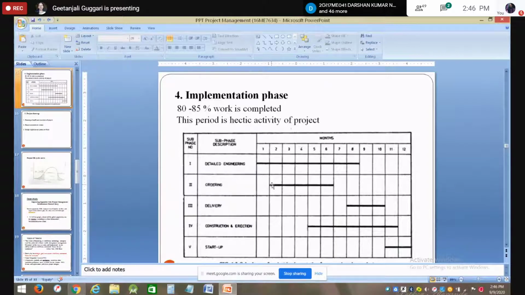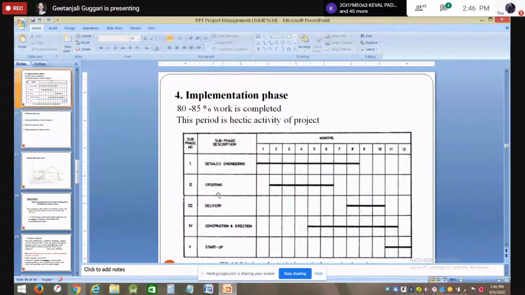This we will study in detail when we go to the 4th unit, that is PERT and CPM. So for your final year project also, you need to schedule your project activities in this way only, by using the bar chart or the Gantt chart.